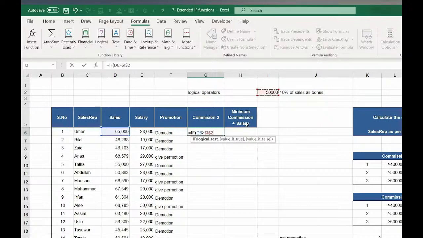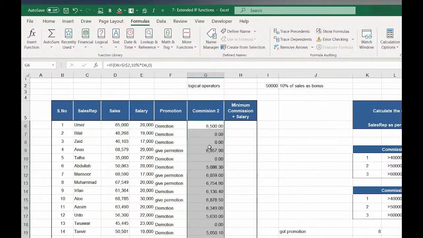If the value is true, then 10% of sales bonus. So 10% multiplied by sales. Otherwise, 0. Means no commission.